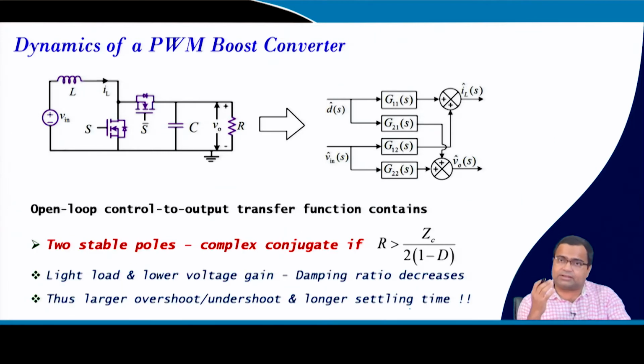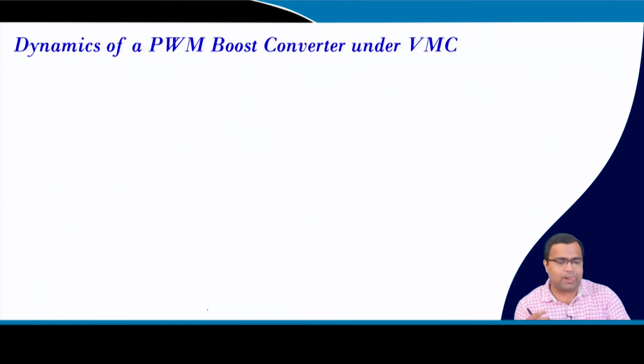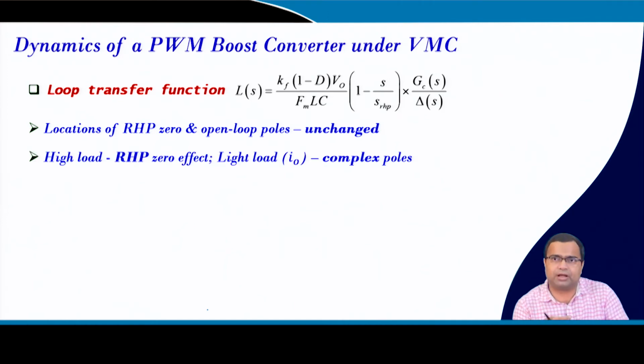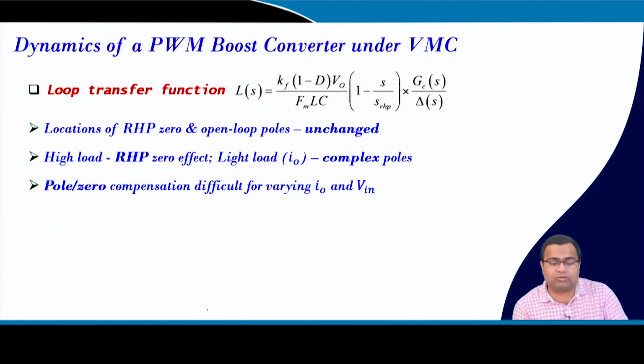Now, that transfer function also consists of 2 poles which have complex conjugate, and that means under light load condition you can have poor damping, and that may reduce your phase margin and lead to more overshoot and undershoot. So that means if you take the dynamics of a boost converter, the RHP zero limits your bandwidth at high load and high voltage condition, and at light load condition you have complex conjugate poles.